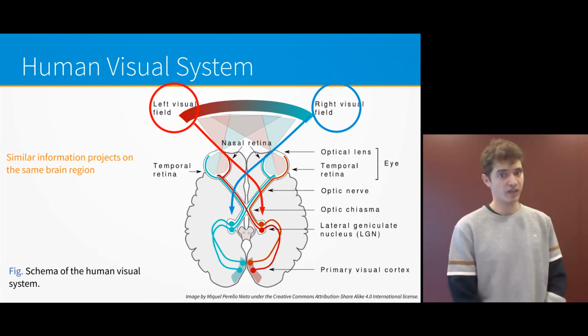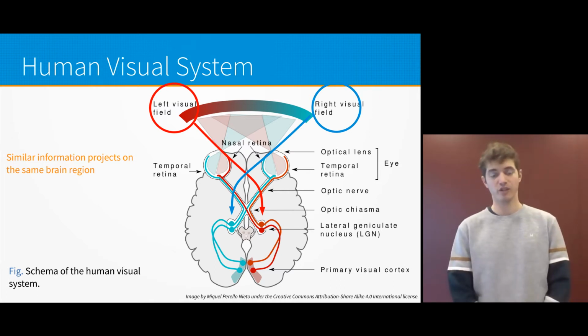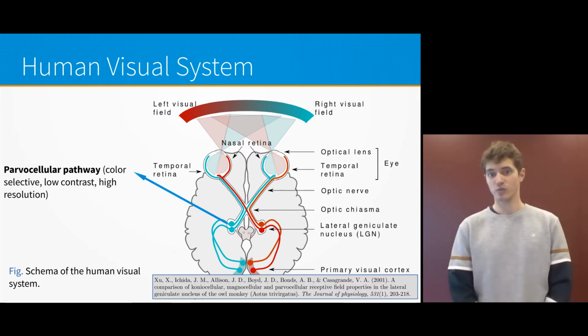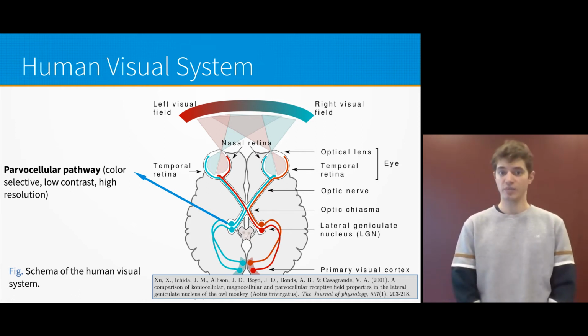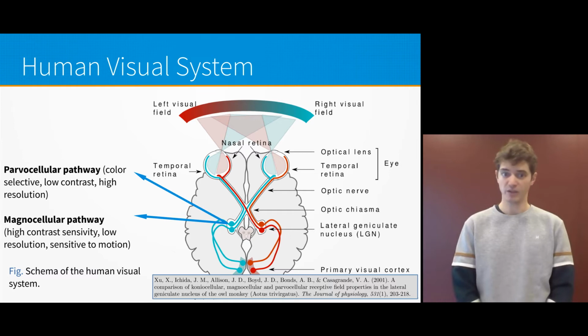At the LGN, we can differentiate two pathways of information. The first is the so-called parvocellular pathway. It conveys spatial information like colors at a high resolution and is sensitive to even low contrasts. The second pathway is the magnocellular pathway, which carries information with a much lower spatial resolution. It is sensitive to high contrast only, and it holds information about motion.